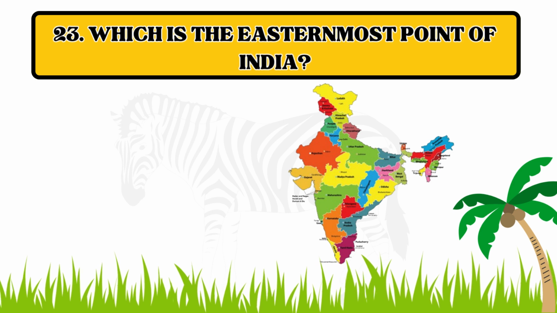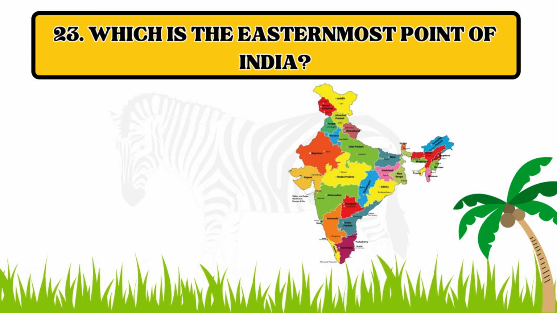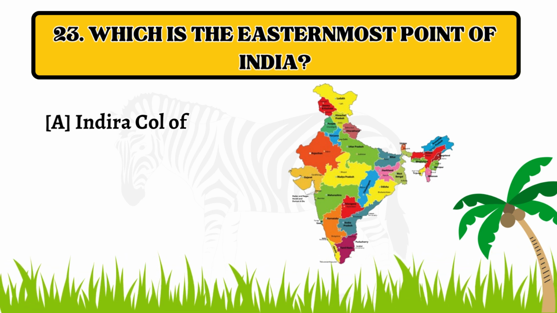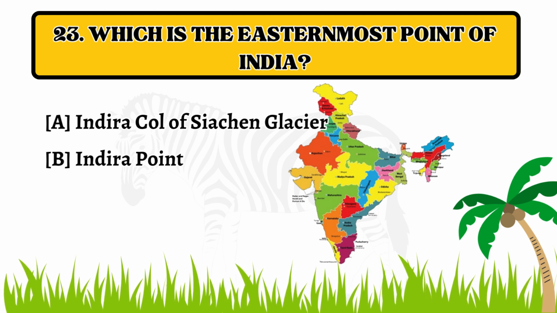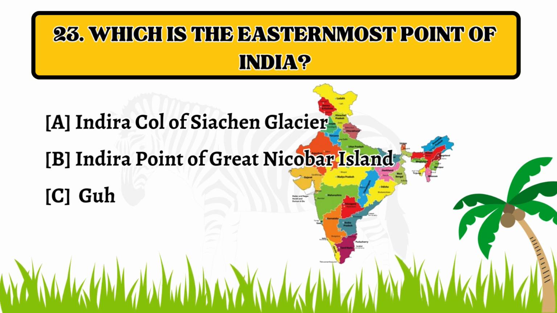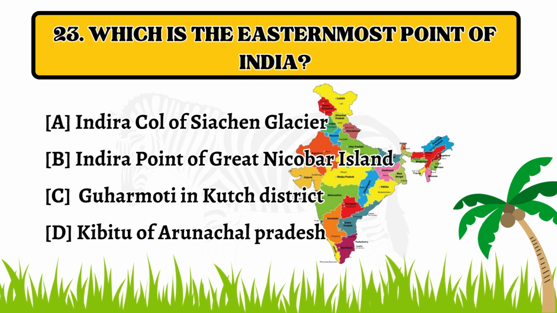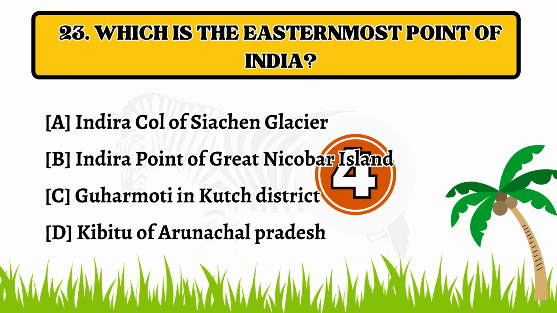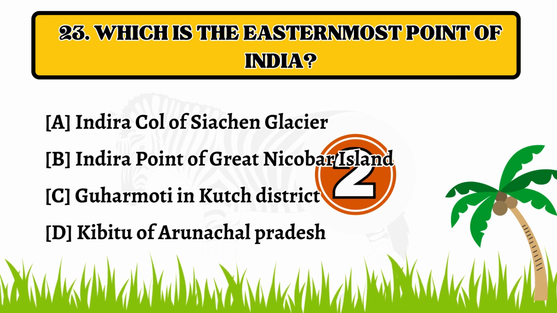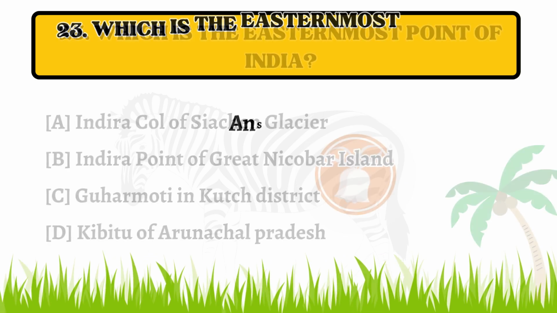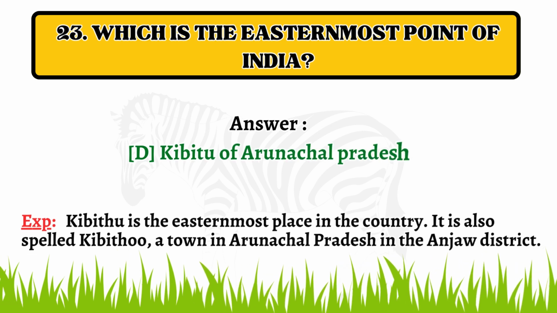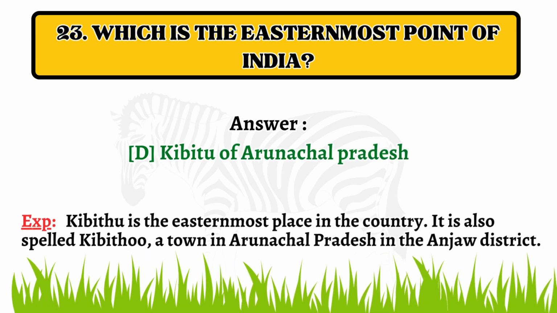Question number 23. Which is the easternmost point of India? Option A, Indira Col of Siachen Glacier. B. Indira Point of Great Nicobar Island. C. Guhar Moti in Kutch District. D. Kibithu of Arunachal Pradesh. The correct answer is option D, Kibithu of Arunachal Pradesh.